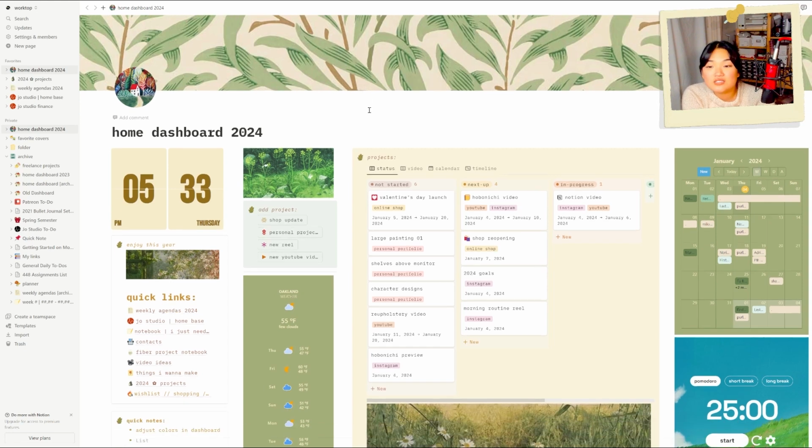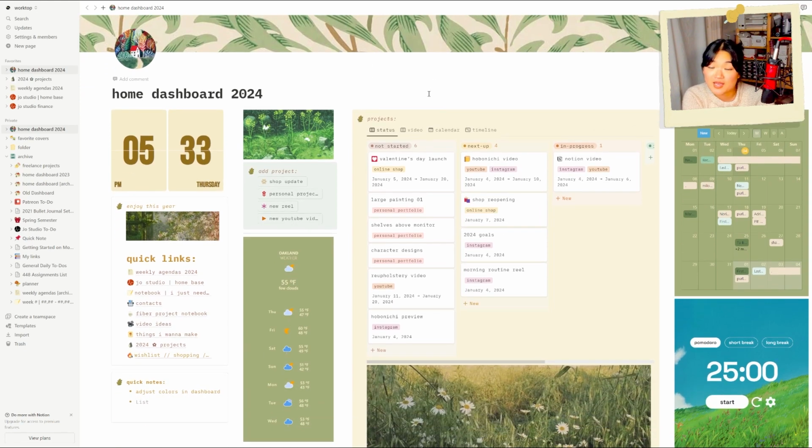But as you can see, there are some things on here that pretty much remain the same. Weather, time, really big. I just need it. Some people might think it's really silly to have the time really big and be like, once again, you can just look at the corner. My issue is that I don't. And if it's not directly in front of my face, I will absolutely forget what time it is. So, time, really big. Weather, calendar, Pomodoro.